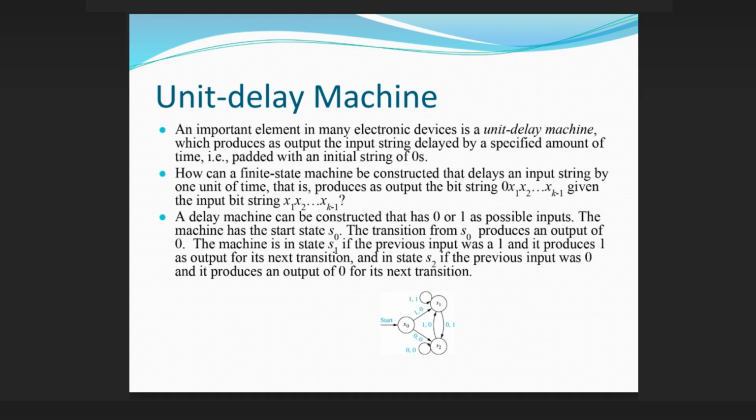A delay machine can be constructed that has 0 or 1 as possible inputs. The machine has the start state S0. The transition from S0 produces an output of 0. The machine is in state S1 if the previous input was a 1 and it produces 1 as output for its next transition. And in state S2 if the previous input was 0 and it produces an output of 0 for its next transition.